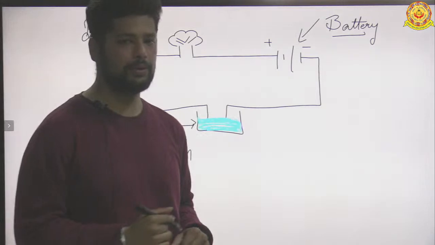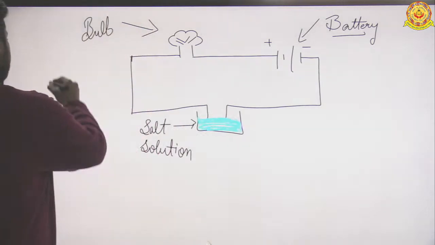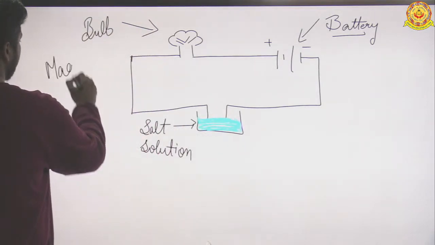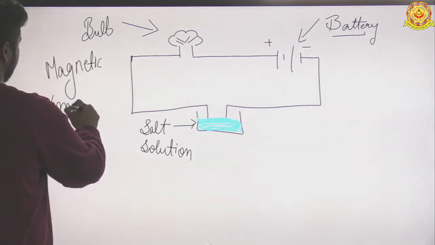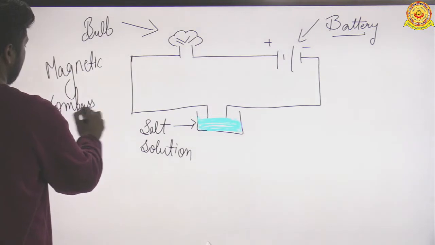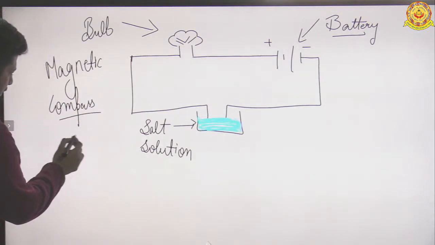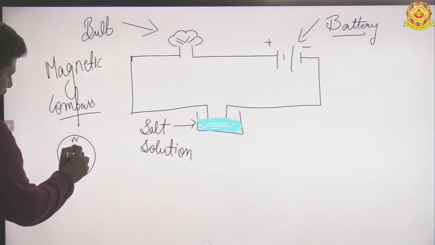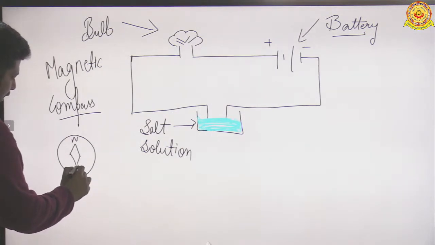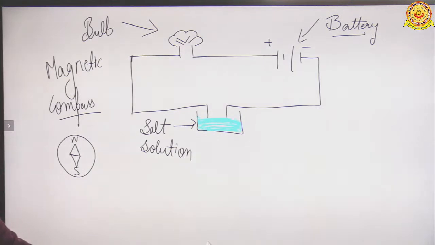Now what can we use? There is a magnetic needle, a magnetic compass. A magnetic compass is like this. It has a north pole, a south pole, and a magnetic needle.